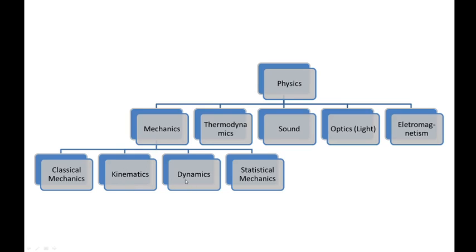Then dynamics. This one has something to do with the causes of motion. This one is about motion, but we do not intend to include the cause of the motion. So we are only focusing on the motion itself, without the cause of motion, which is force. And then we have the statistical mechanics, which refers to the probability of finding a certain object. So this has something to do with the probability that refers to the motion of an